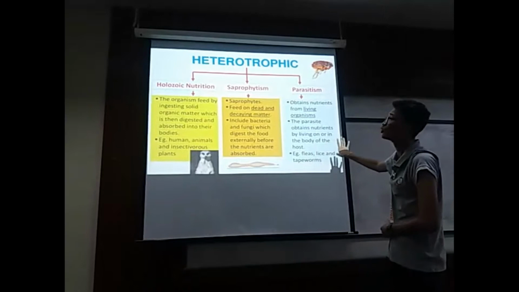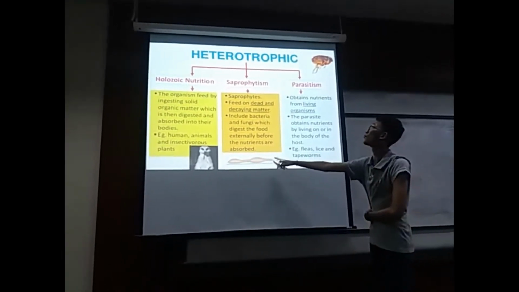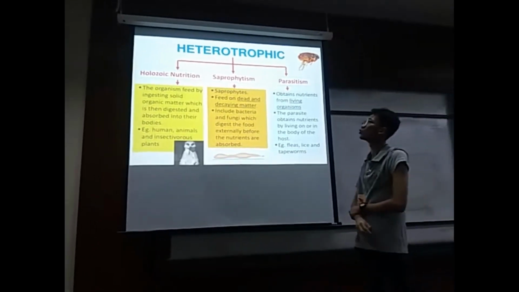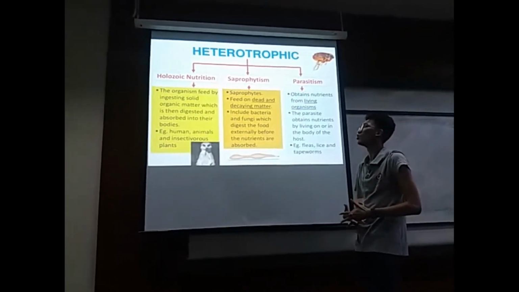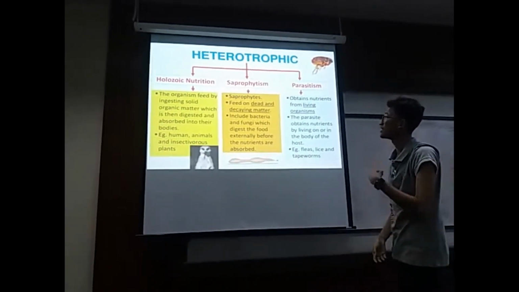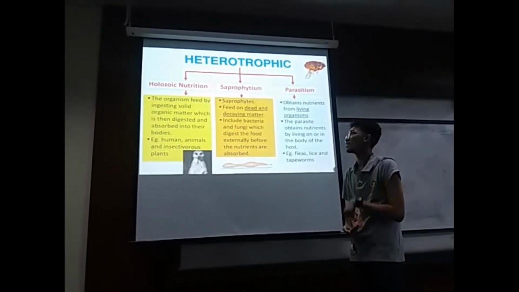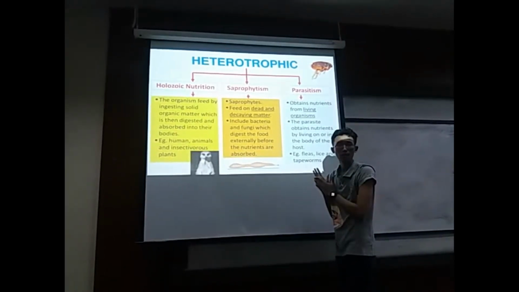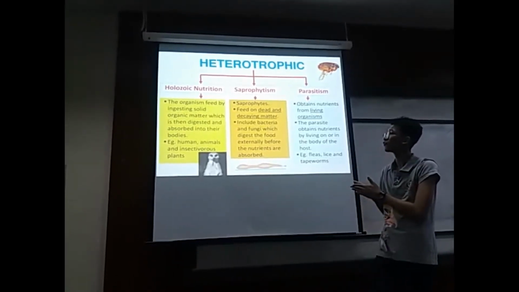Heterotroph is further divided into three groups. The first one is holozoic nutrition, the second one is saprophytism, and the last one is parasitism. The first one is holozoic nutrition. An example of holozoic nutrition is human. What do we mean by holozoic nutrition? The organism feeds by ingesting solid organic matter, which is then digested and absorbed into their body. For example, human, animal, and insectivorous plant.